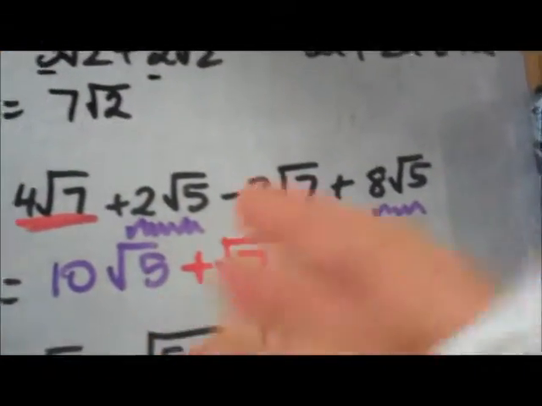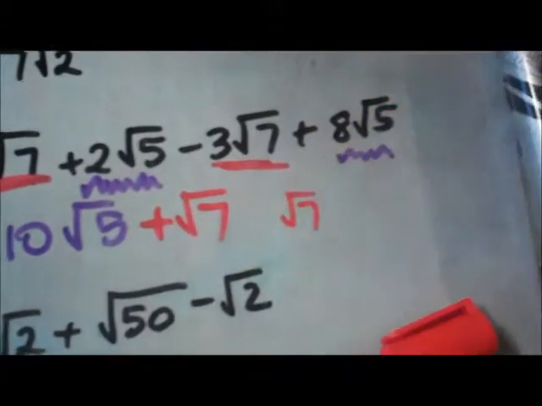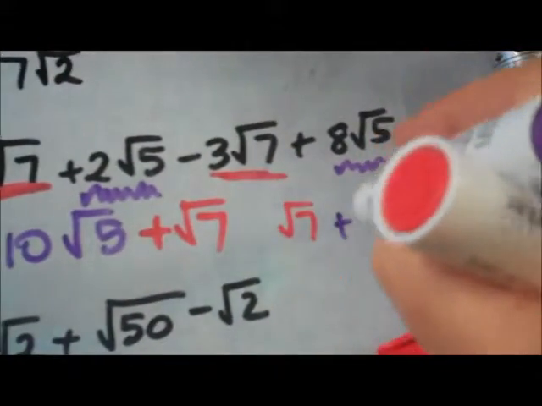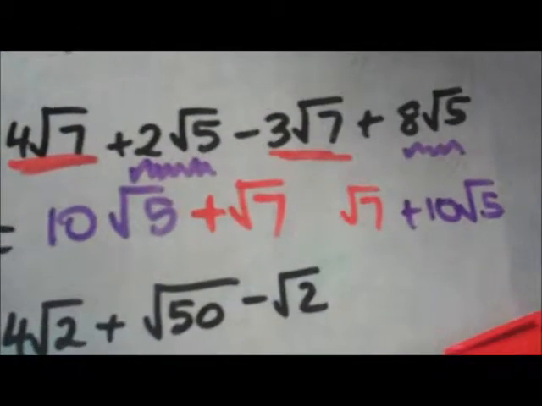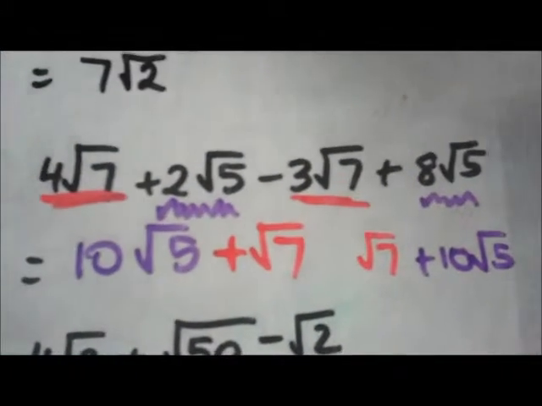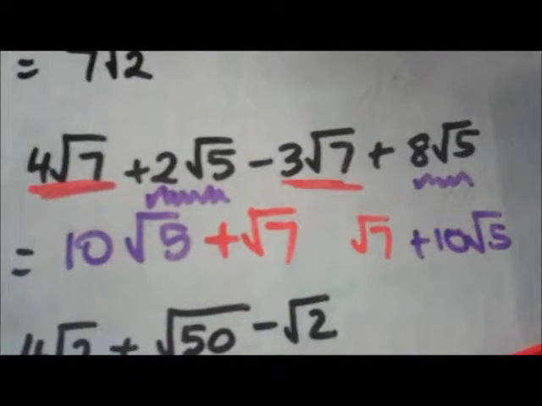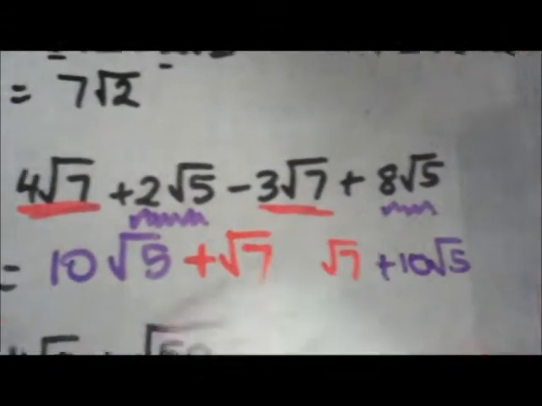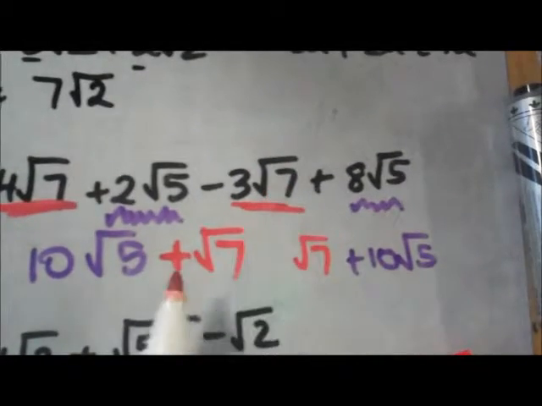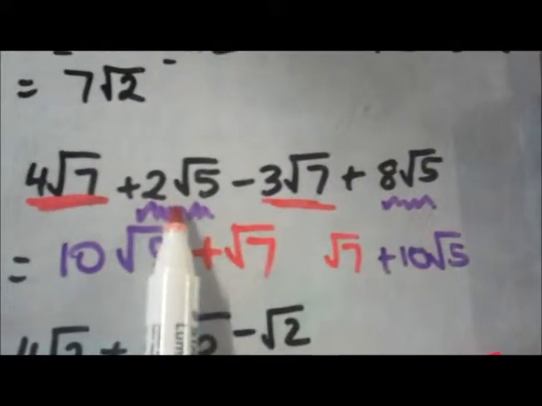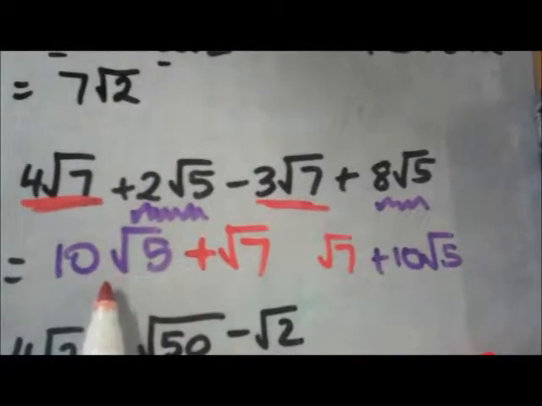And I could have written it the other way. I could have written root 7 plus 10 root 5, makes not one iota of difference. Usually we like to keep the first term if it's a positive we can, but that's how you do it. So look for like terms. This is like 4a minus 3a is 1a, and 2b plus 8b is 10b.